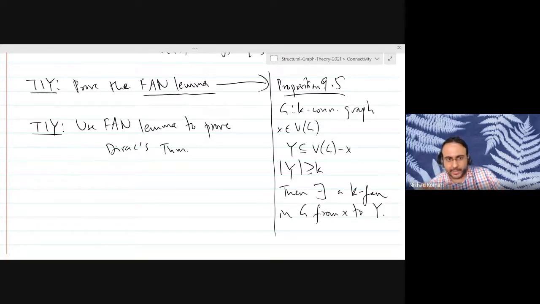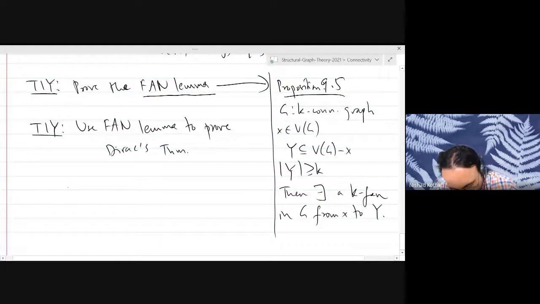And I don't want to spend too much time, so I will prove this tomorrow in our next lecture on Wednesday, but I won't spend too much time on it. We'll go a bit fast because it's just a simple application of Menger's theorem in retrospect. And then we will move on to edge connectivity. So far we have been discussing vertex connectivity, and once we prove Dirac's theorem, we will go to edge connectivity.